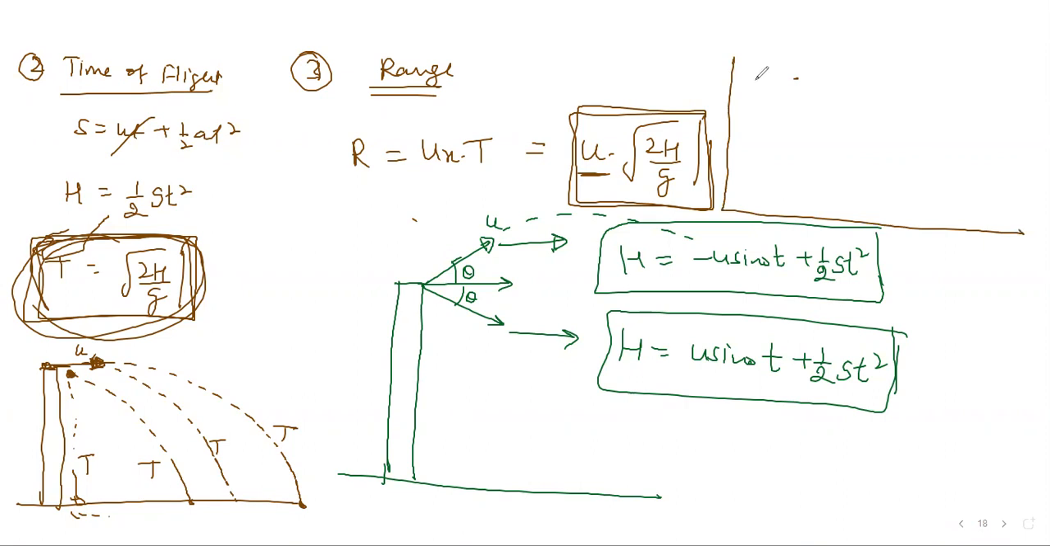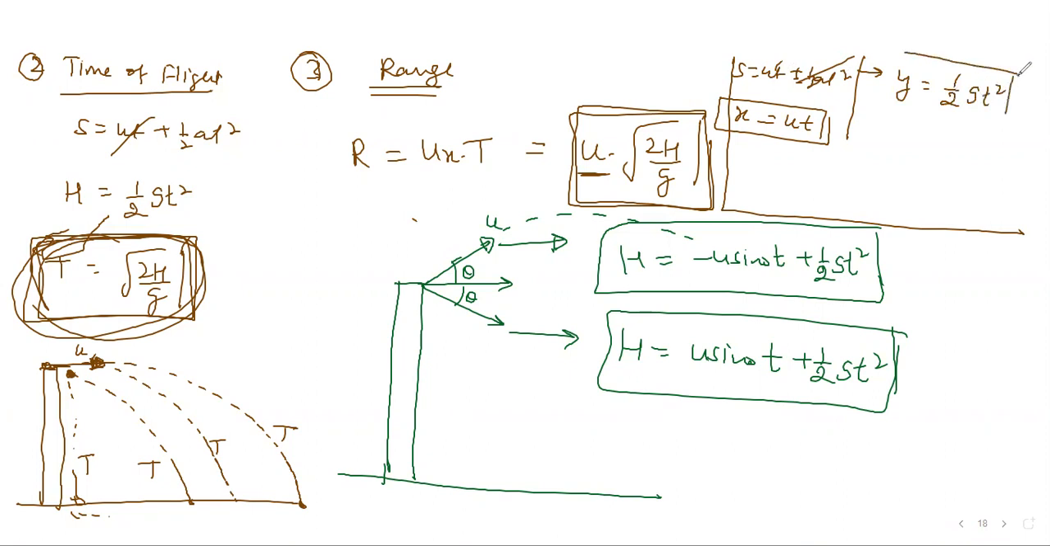Watch carefully. In the x direction, how does the equation look? s is equal to ut plus half a t square. s we are calling x, u is u only, and t. So this is the equation in the x direction because this time acceleration is 0. Same equation in the y direction: y is equal to, initial velocity is 0, so just half g t square, right? This much only. This is the equation in the y direction.